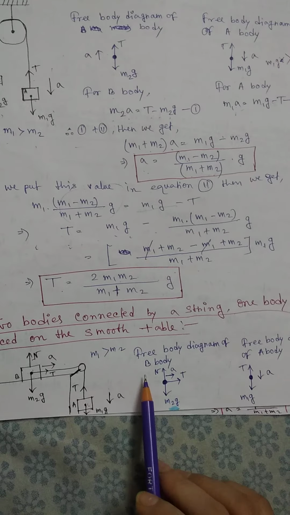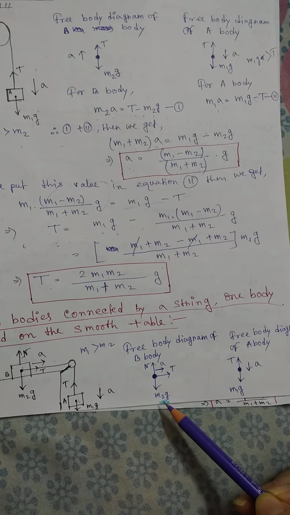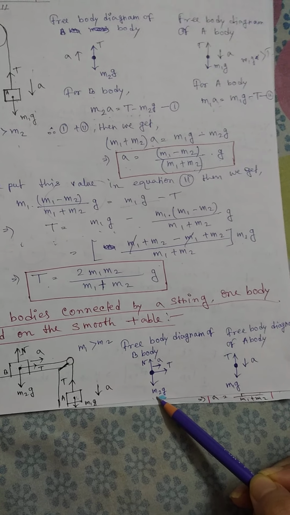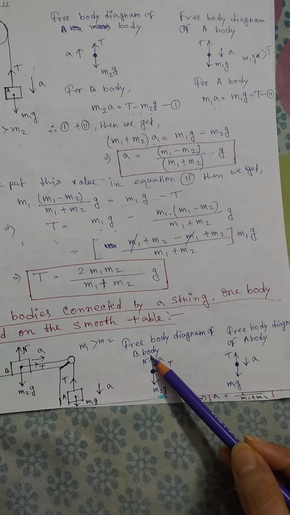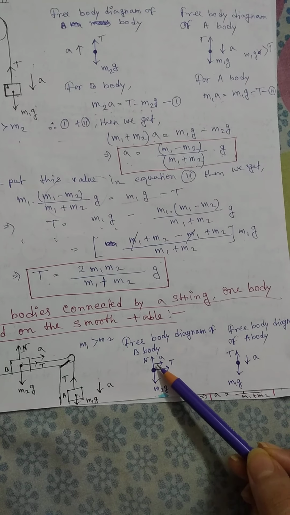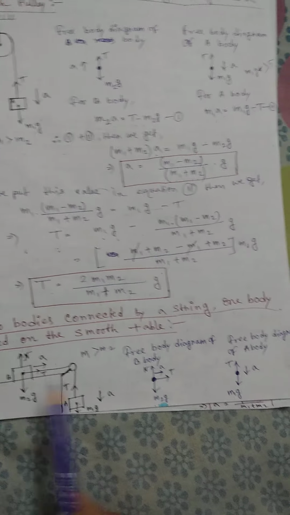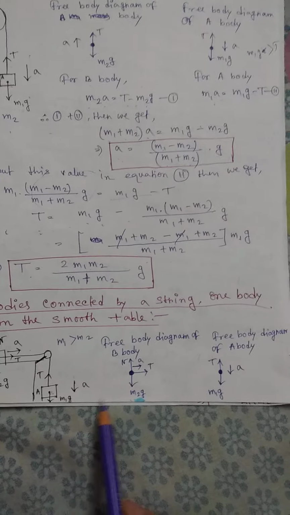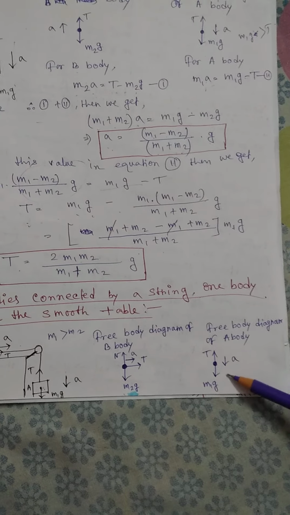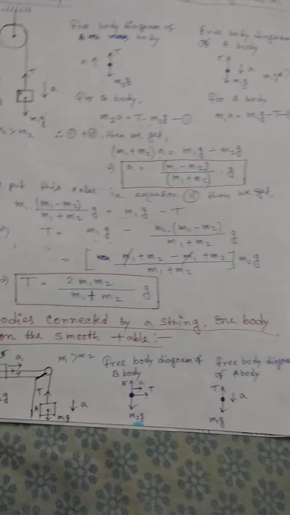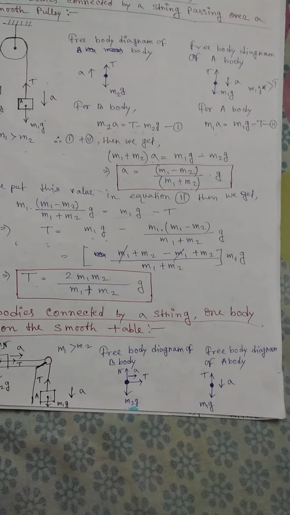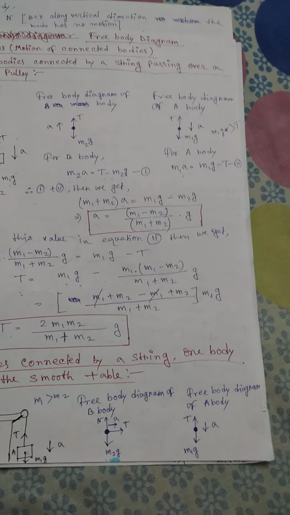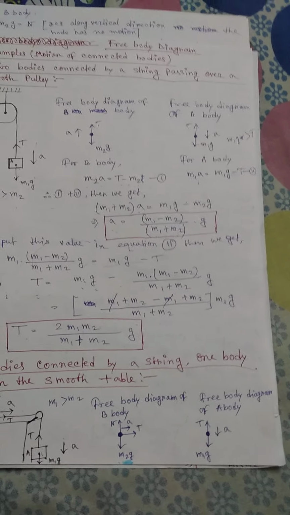So the free body diagram of body B: this is body B, which has mass m2. This is the gravitational force, m2g. This is the normal reaction, this is the tension force, and this is the direction of acceleration of body B. This is our body A, and this is the free body diagram of body A. Just look here, body A experiences only two forces. Number one is the gravitational force, which is along the downward direction, and the tension force, which is along the upward direction, and the acceleration of body A is along the downward direction.